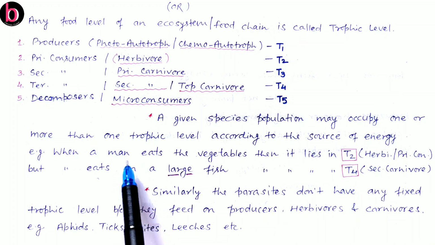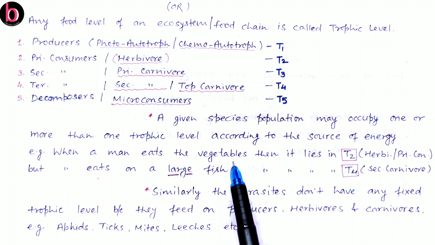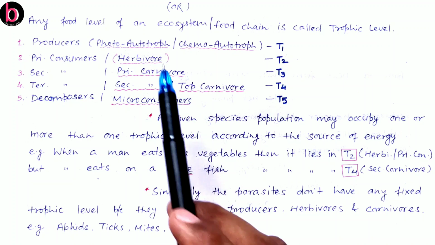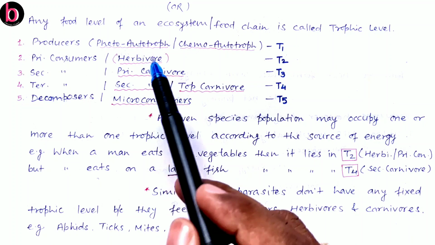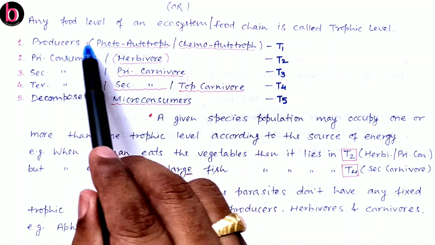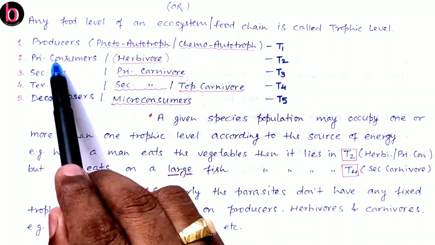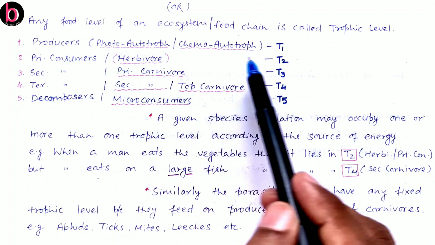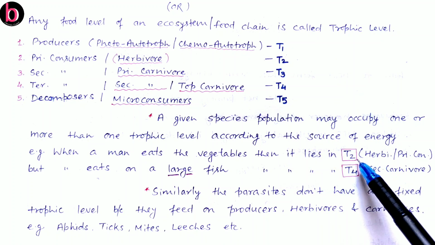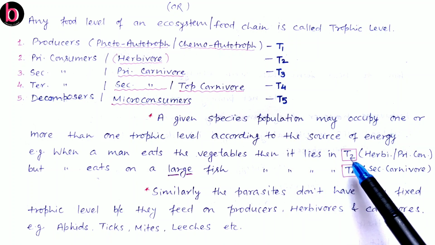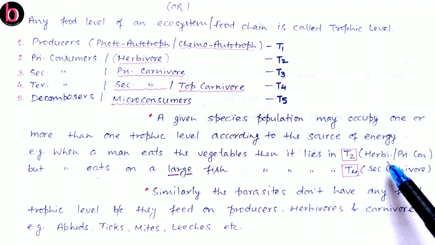If humans are feeding on vegetables, vegetables are producers. So the organisms which feed on producers are considered primary consumers or herbivores, that is labeled T2. The same for human beings. At that time humans may be categorized as T2, that is herbivore or primary consumer.